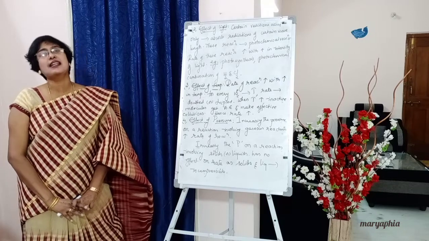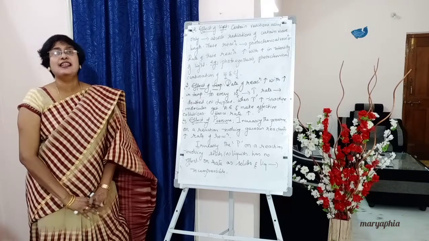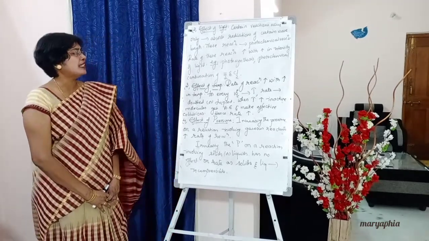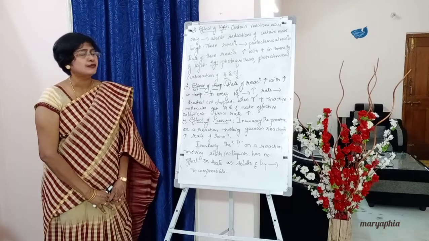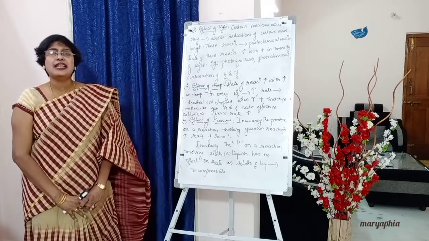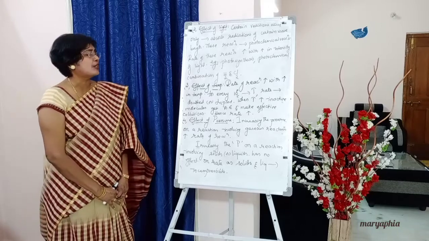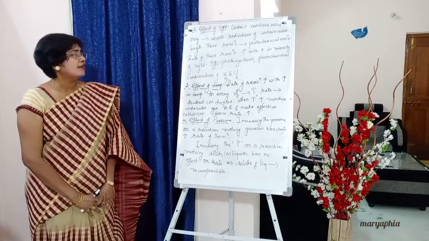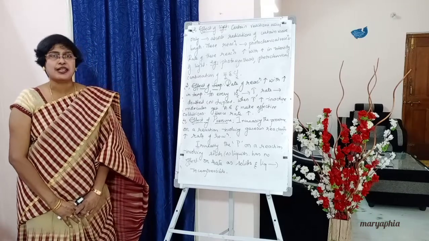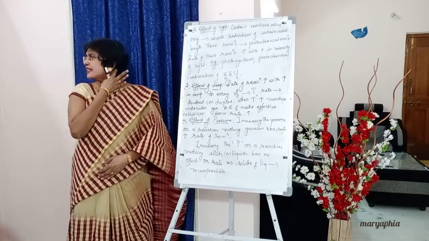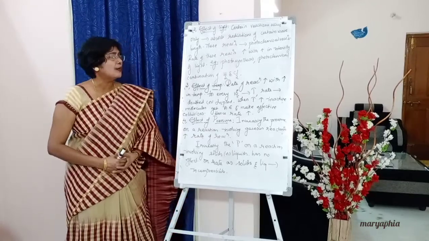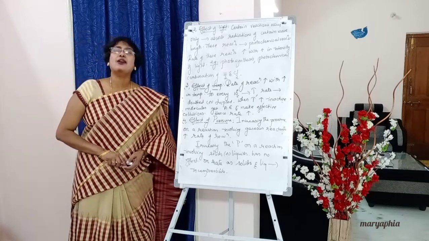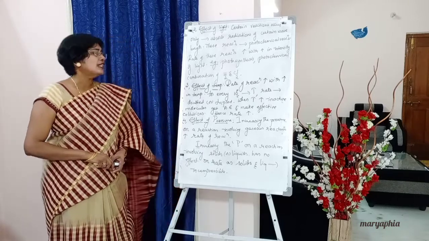All these points we have learned under effect of temperature, Arrhenius equation. So the same you can write here also, students. Rate of reaction increases with increase in temperature. Full stop. For every 10 degrees centigrade rise in temperature, comma, rate of reaction will be doubled or tripled. Full stop.